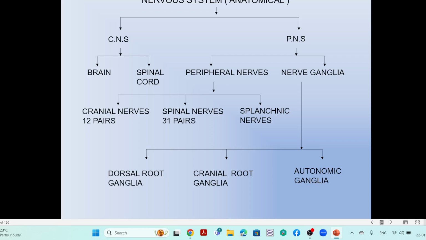So what is the central system? The central system is a center for the sensory information which comes from the periphery to the center, then the motor information, that is, the information from the center to the periphery. So the brain is the center for receiving the sensory information and giving the motor information, transporting it from the brain to the peripheral region.